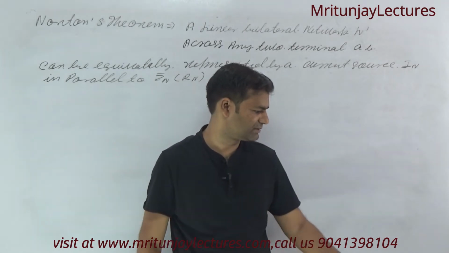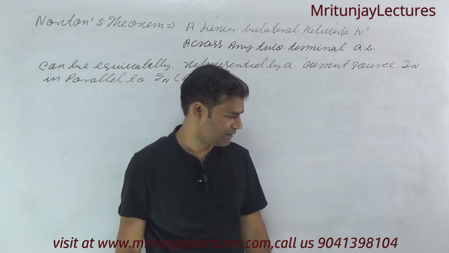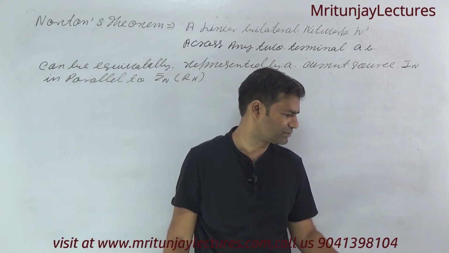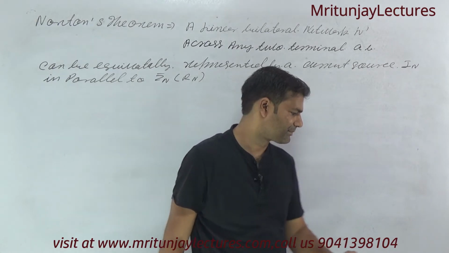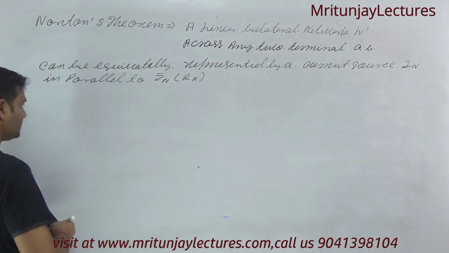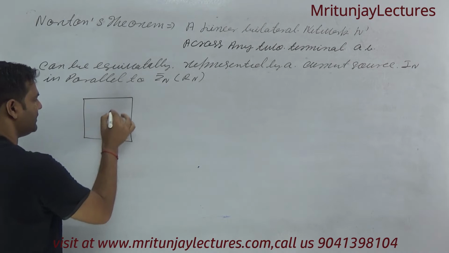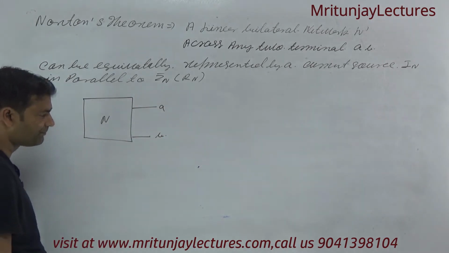I have already discussed what is a linear bilateral network. So we are focused on a linear bilateral network. Suppose that is two terminal AB.